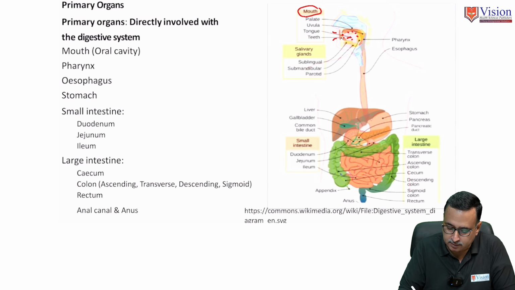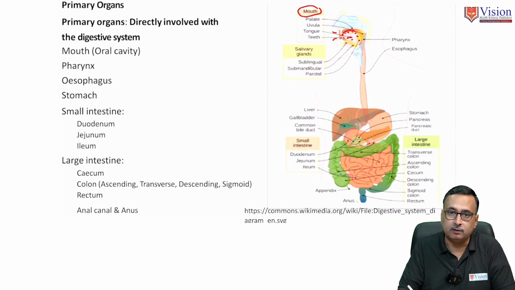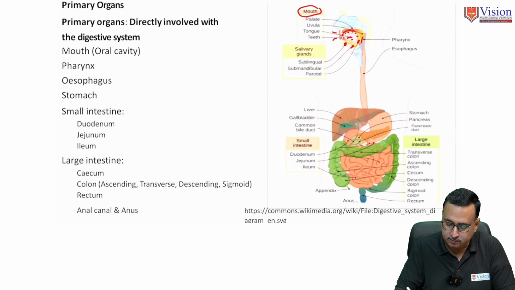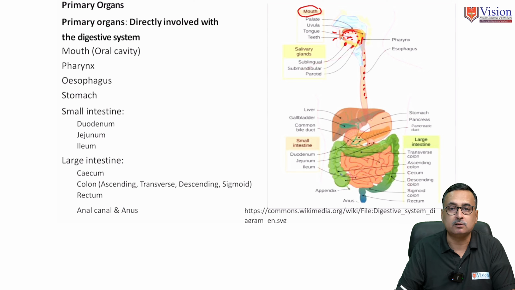So this part is the tongue. This portion is the hard palate, and these are the salivary glands which are associated with the oral cavity. And this is the submandibular gland. This one is the parotid gland, and this gland, which is beneath the tongue, we call the sublingual gland. And behind the oral cavity lies another part of the alimentary canal, that is the pharynx. The pharynx then leads into the esophagus. This is another primary organ of the alimentary canal.